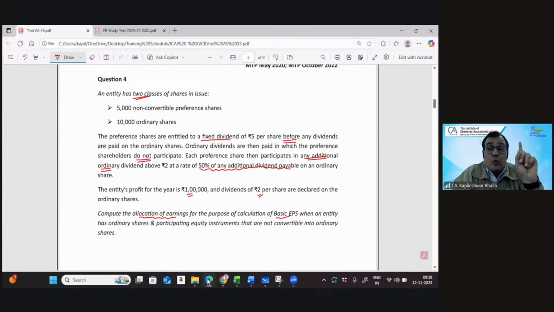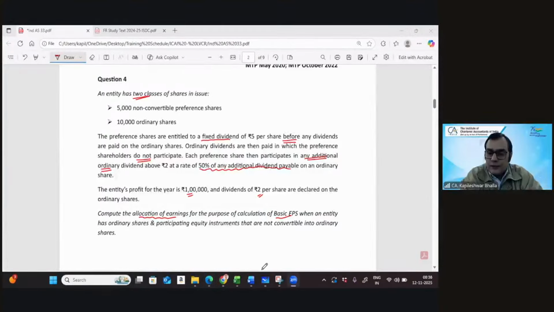Because if you're going to give 1 rupee to the ordinary shares, you're going to give 50 paisa to the preference share. So can I say 1:0.5, or we can say 2:1? Is that the distribution on a per share basis? Is my thought correct? Do you vouch for that, that in this particular case, we distribute 2:1 and then consider the number of shares as well?